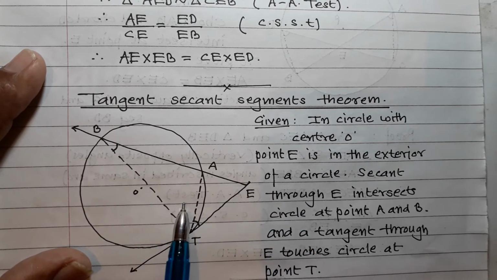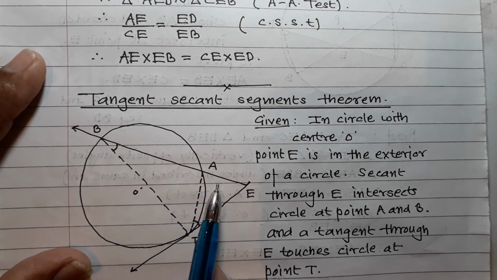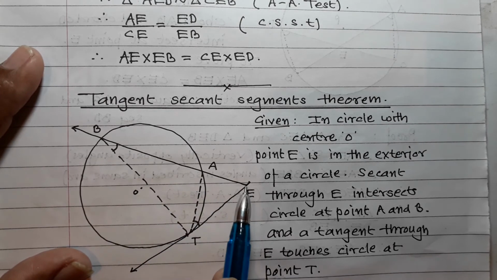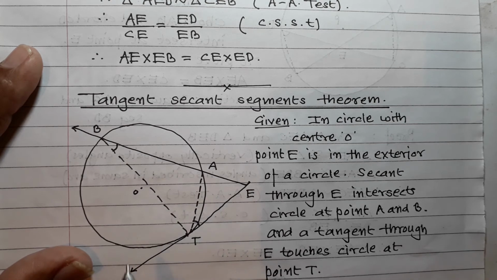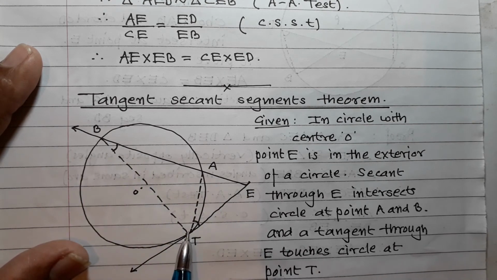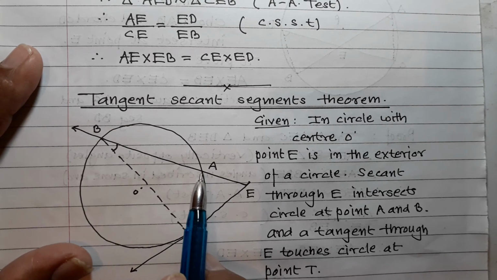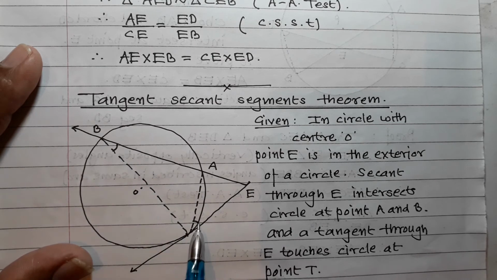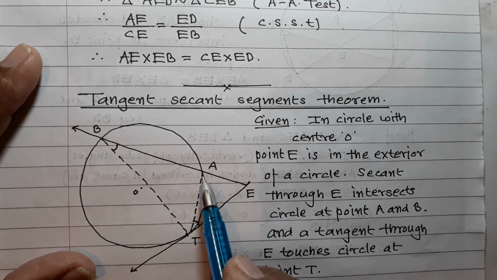Now try to understand. In this case, there are two triangles which are similar. This is a large triangle which is similar to this small triangle: triangle EBT similar to triangle ETA. In this case, this angle and this angle are congruent because this is a tangent to the circle and this is a chord.